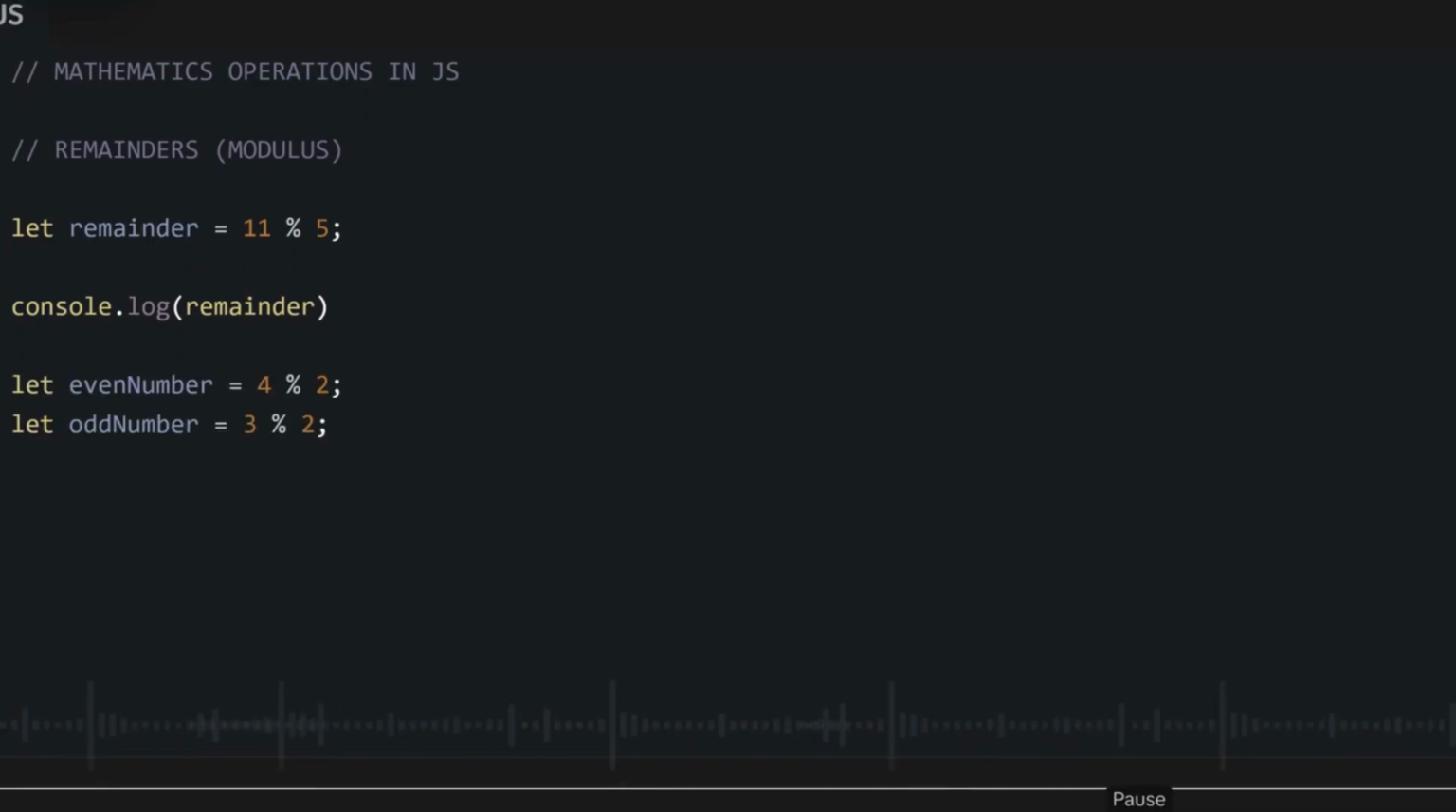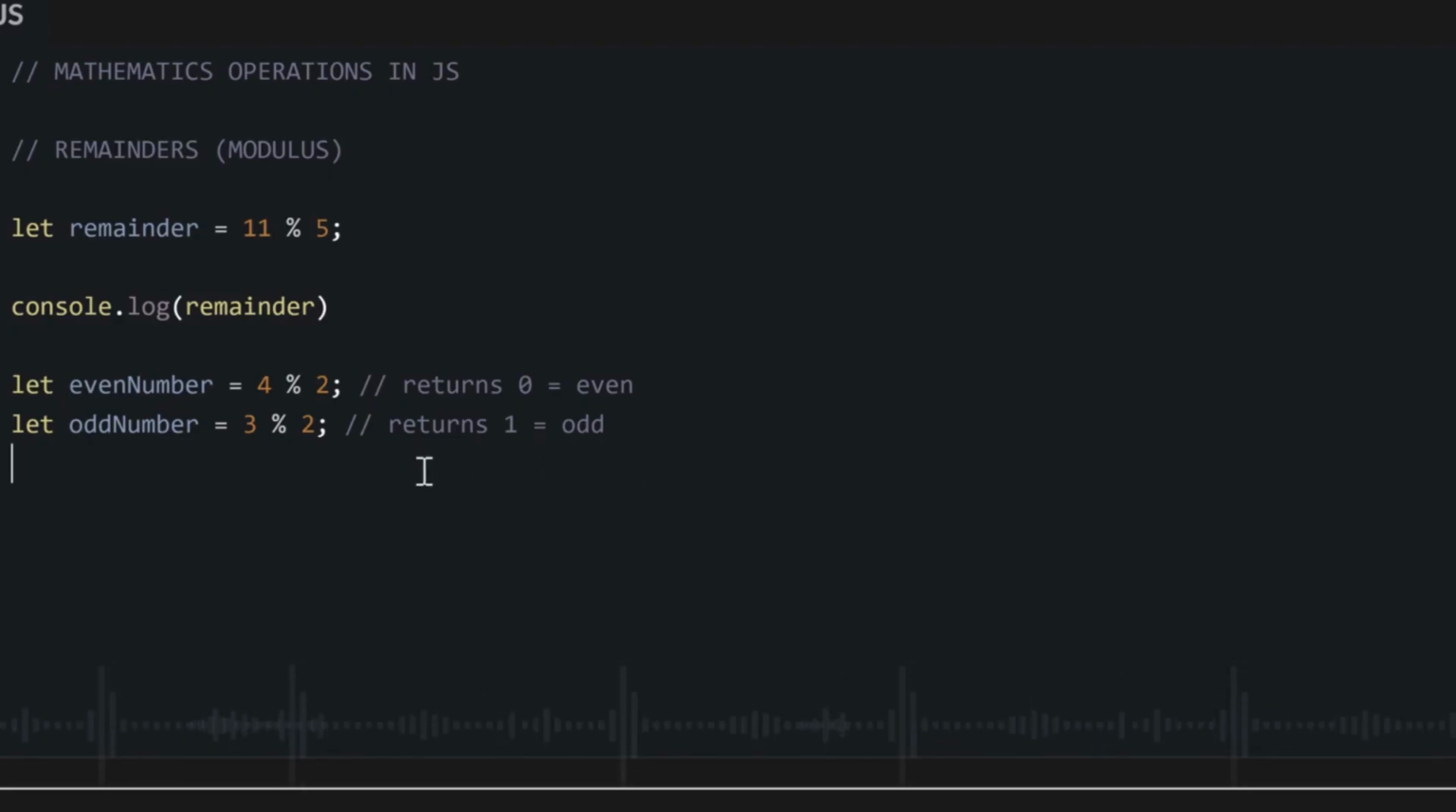We usually use this one to sometimes find out if a number is an even number or an odd number. Because any number you divide by 2 and it gives you 0, that means the number is divisible and is an even number. But if you divide it by 2 and it gives you 1, that means the number is an odd number.